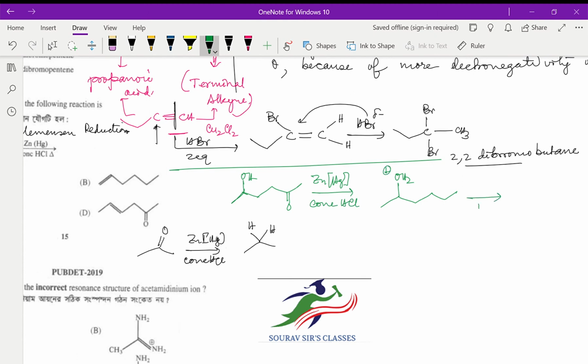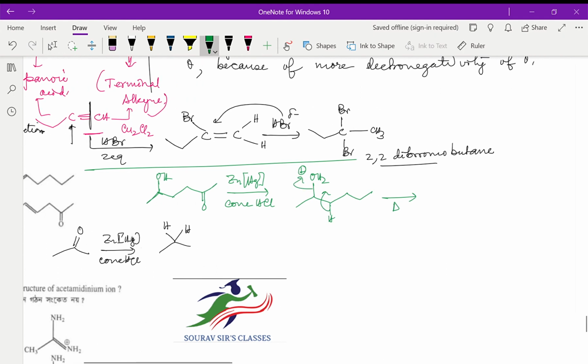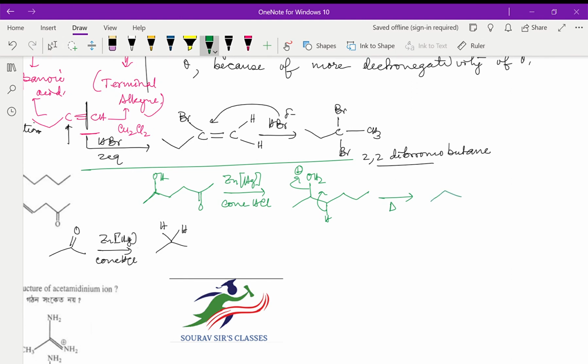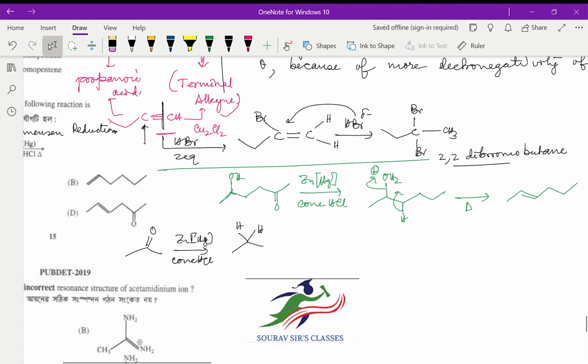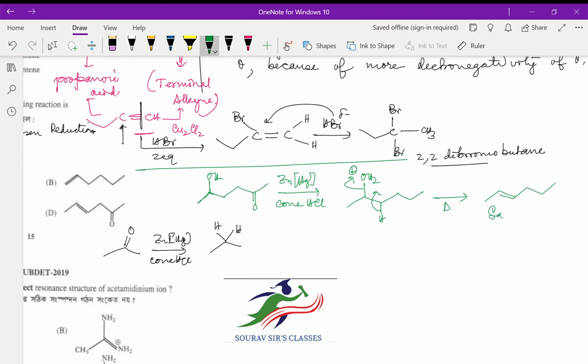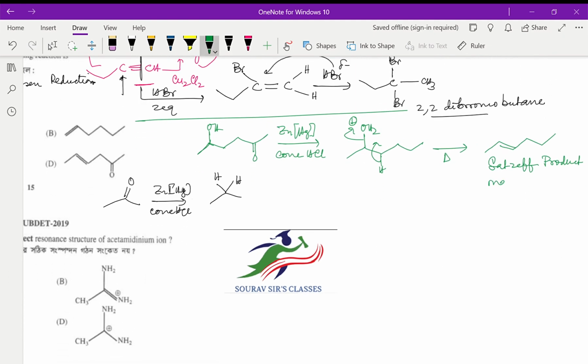Now if you apply heat, elimination will take place under this acidic medium, and by elimination of water it will lead to the formation of an alkene. The product will always be a Saytzeff alkene, that is the most substituted alkene. This will be the major one.